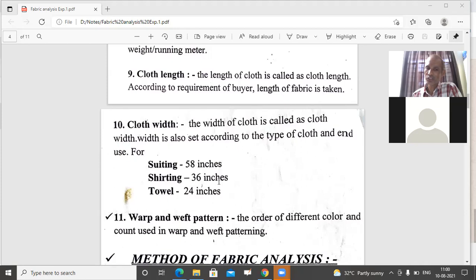Shirting 36 inches and towel fabric 24 inches. So here we have taken 3 types of fabrics and their standard widths.